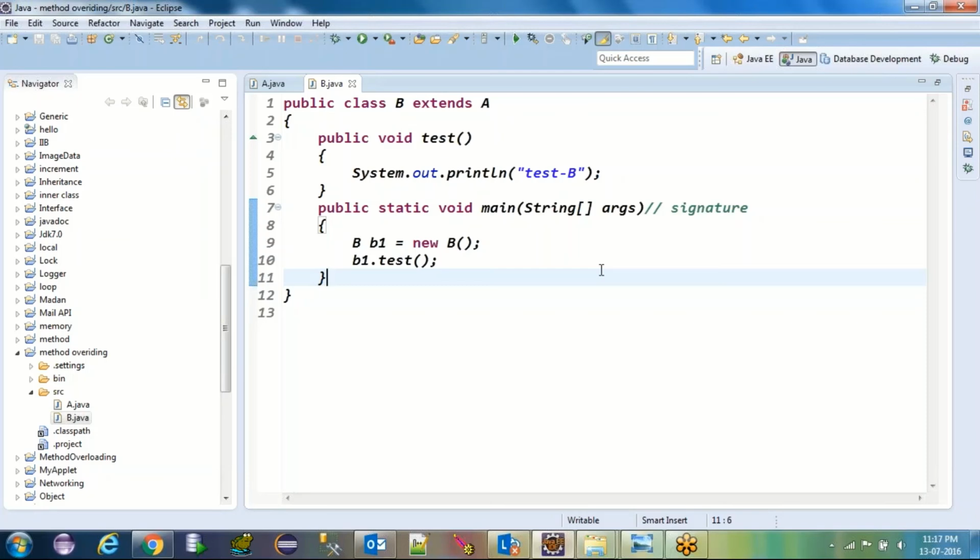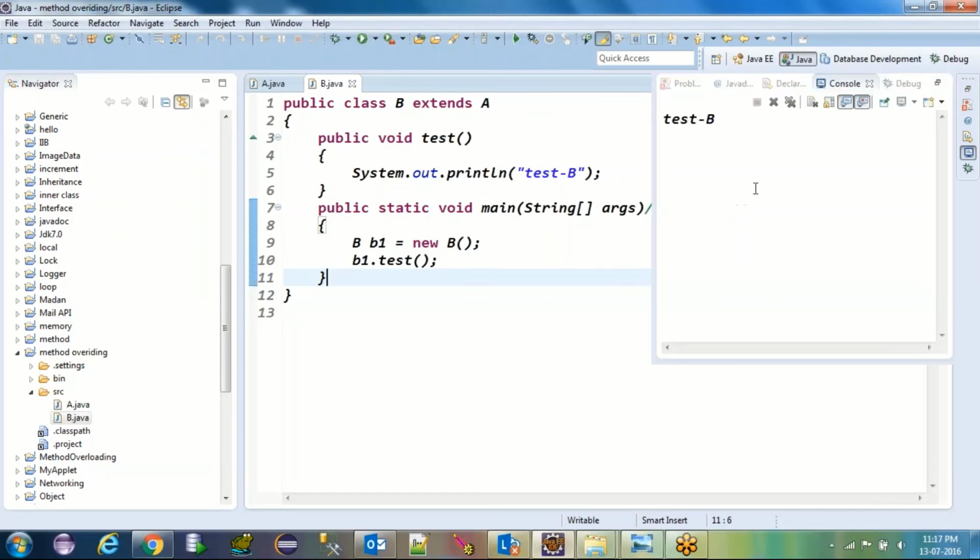So if B class already has the test method, then it will not go for the superclass. If you run this, you will get test of B, not test of A. Got it? So this is method overriding.